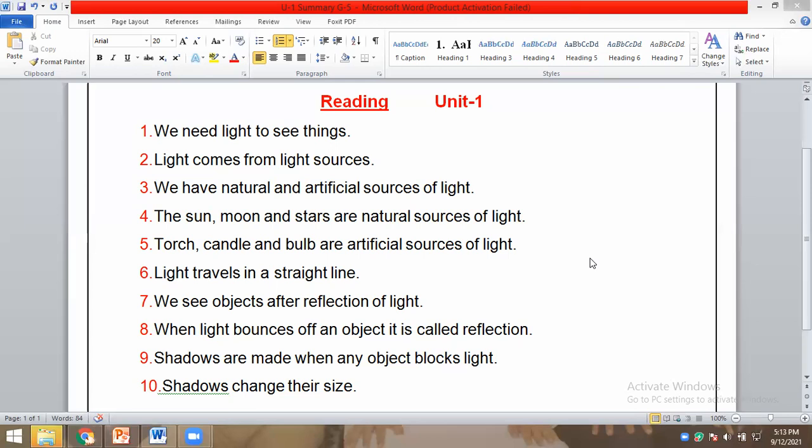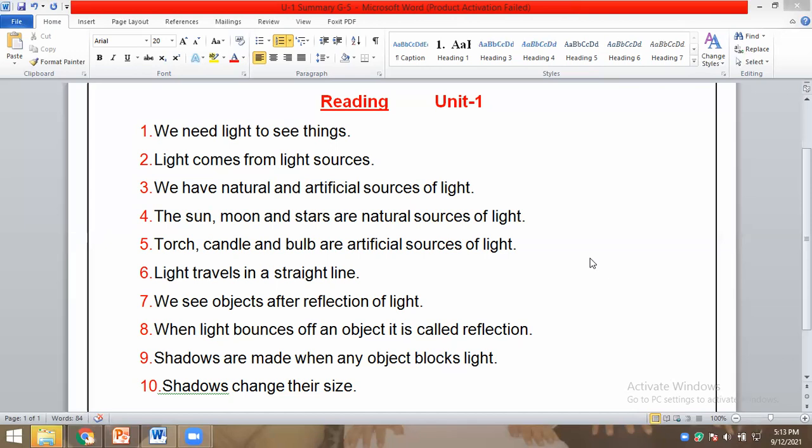The sun, moon, and stars are natural sources of light. Torch, candle, and bulb are artificial sources of light. Light travels in a straight line. We see objects after reflection of light.